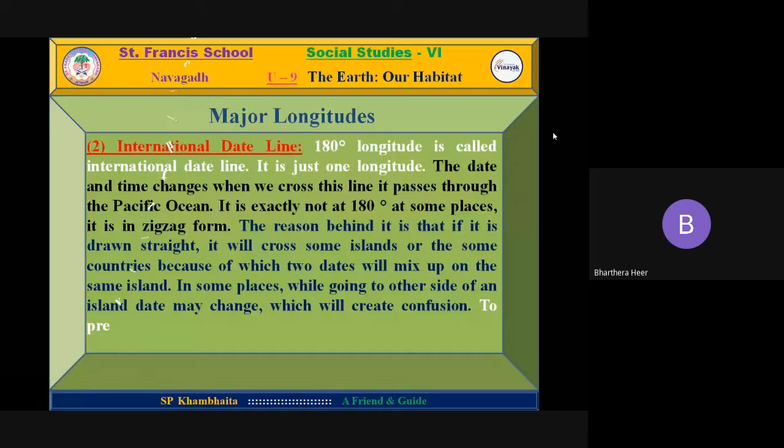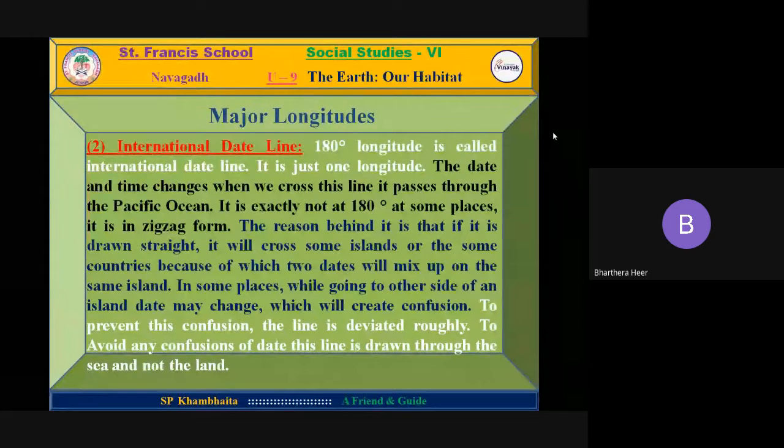The reason behind it is that if it is drawn straight, it will cross the same island or some countries, because of which two dates will mix up on the same island in some places. While going to the other side of an island, the date may change, which will create confusion.